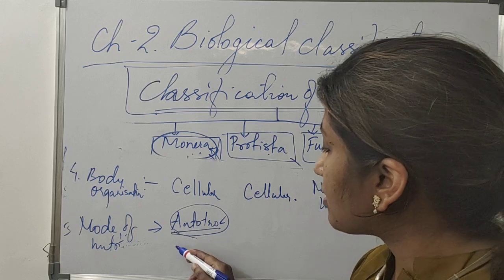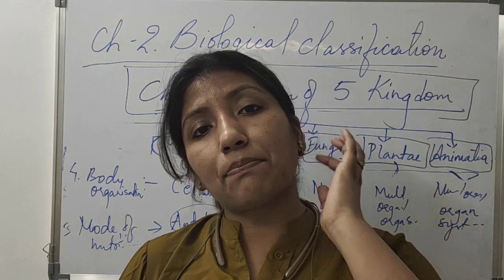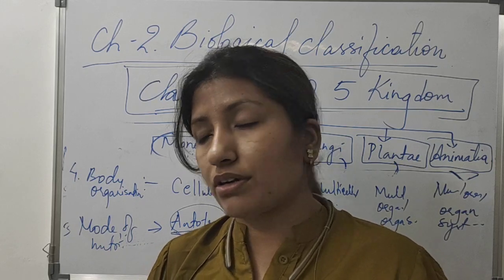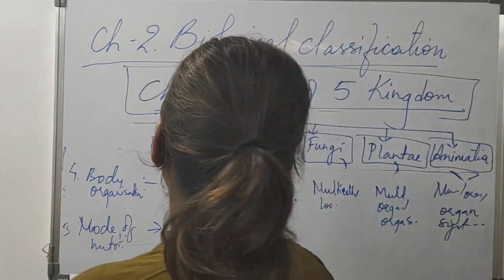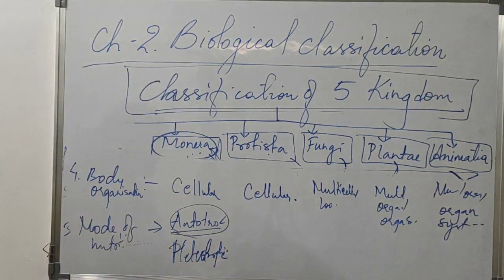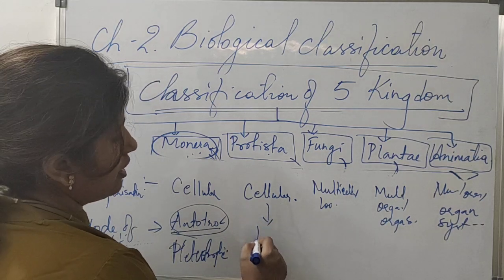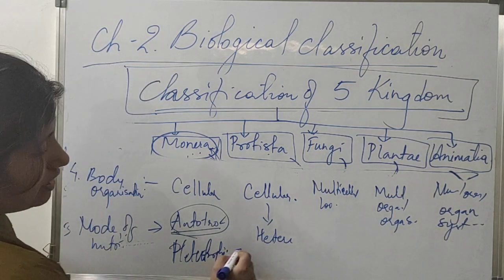And there are some bacteria which are parasitic in nature and pathogenic. They can harm the organism, so they are heterotrophic, they depend on others. And some of the protista are heterotrophic, and some are autotrophic.